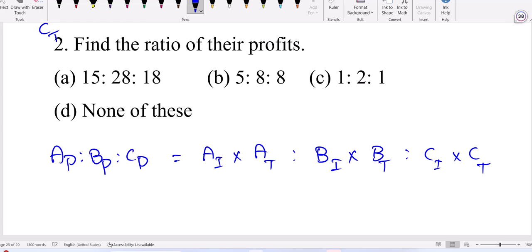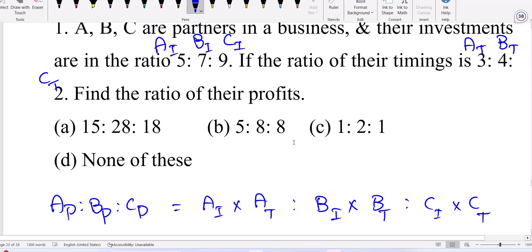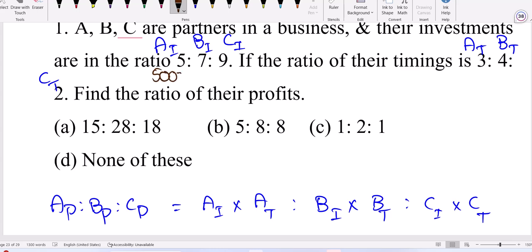Suppose A's investment is 10,000, we'll write 10,000 like that. But here they've given the ratio, but no issues. What you can do here is consider A investment 5,000, B investment 7,000, C investment 9,000. Your wish, satisfying that ratio, you take. Or you can take 5K, 7K, 9K, or 500, 700, 900. Then timing: I'm taking A timing 3 years, B timing 4 years and C timing 2 years directly.